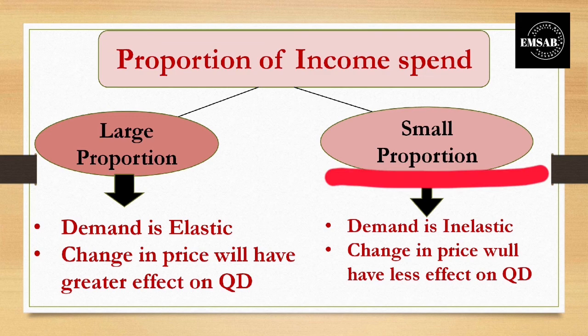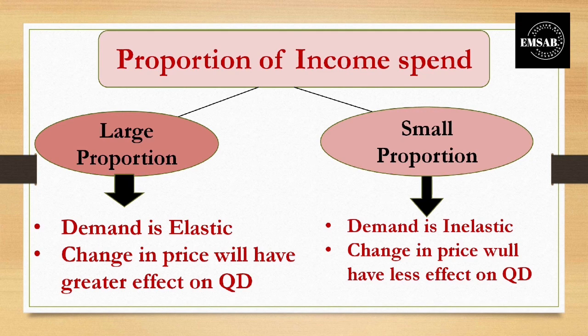If there is an increase in the price of salt by 2% to 10%, the demand will be less responsive. Still, they will demand the same amount of salt, the same packet, even if there is an increase in the price of the salt.